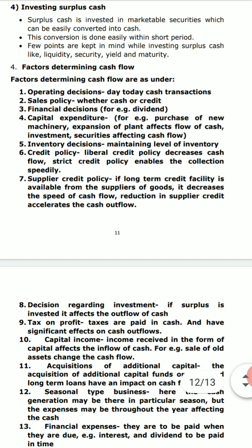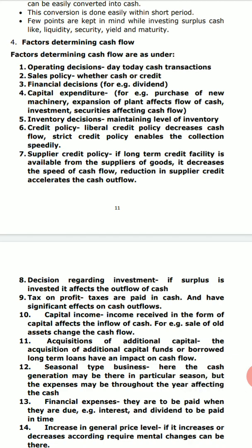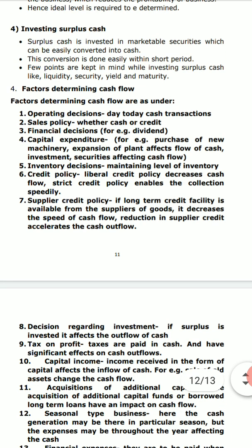Now the fourth one comes up in the form of investing the surplus cash, right? That means we all know that most of the businesses need the cash, not only to get the businesses buying or selling as stated, but also they need this for an unstated period to meet some kind of contingencies or emergencies, right? Then at that time they need the surplus amount to be kept, and there are advantages of having ample cash also, and of foregoing the investment profits also. So even though the finance manager of the company shall decide the amount of surplus cash available and its investment, in investing the surplus fund, the following points are to be kept in mind.